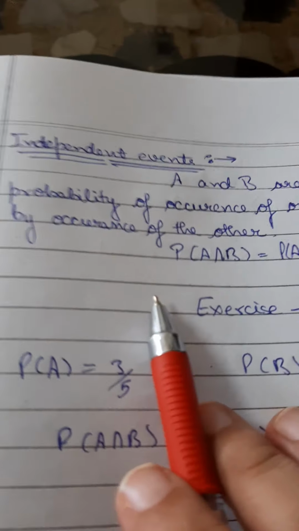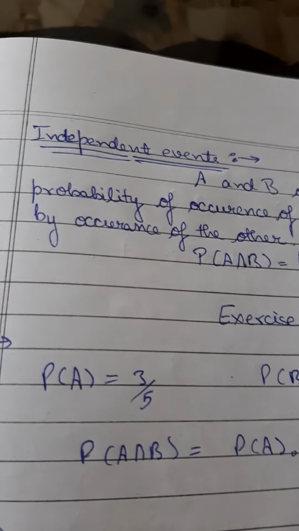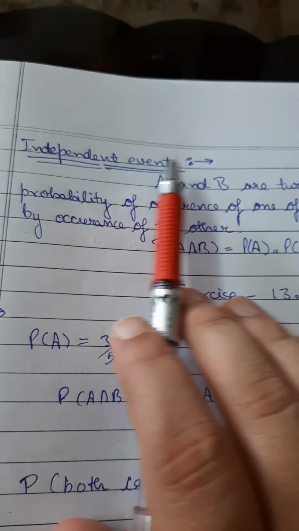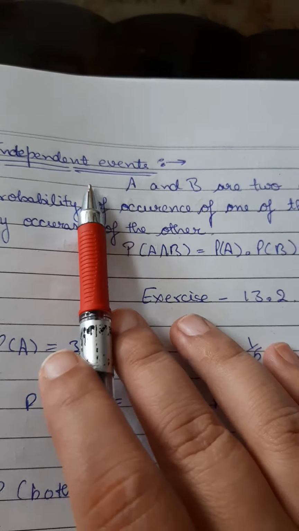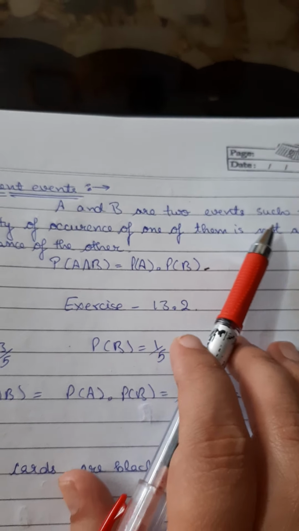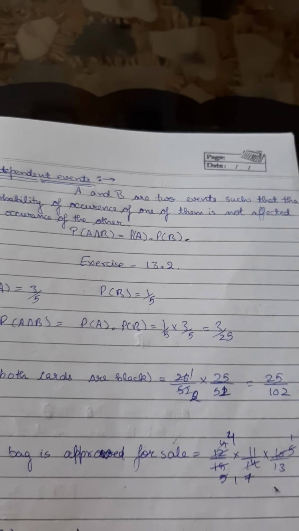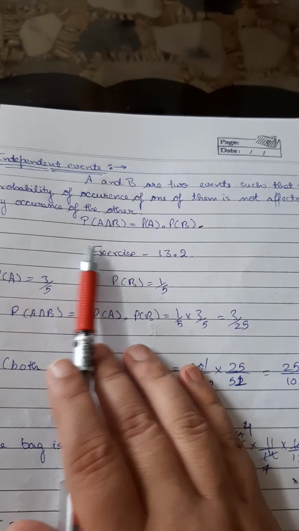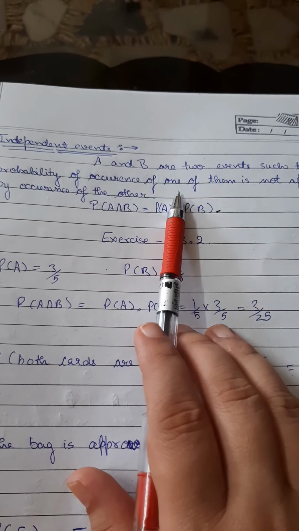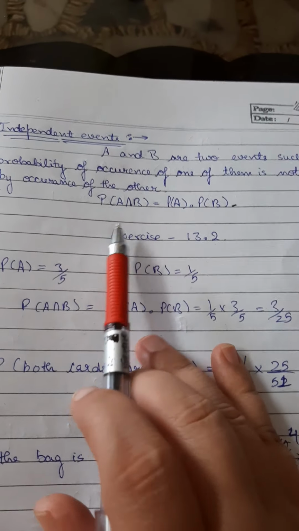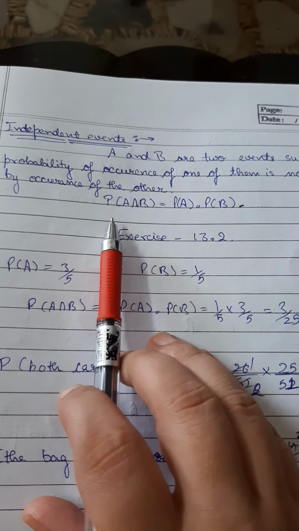Hello students, today we are going to solve some problems of independent events. As I have already told you, independent events: A and B are two events such that the occurring of one does not affect the occurring of the other event. Then the events are said to be independent events.